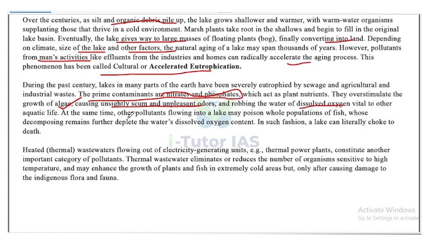At the same time, other pollutants flowing into the lake may poison the whole population of fish, whose decomposition further depletes the water's dissolved oxygen content. In such fashion, a lake can literally choke to death.